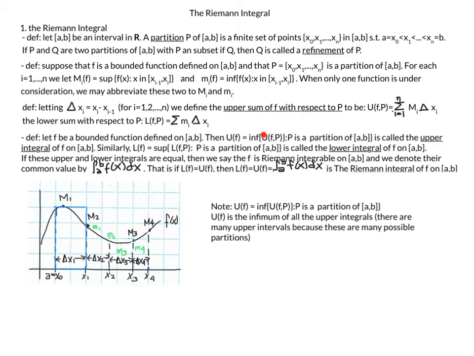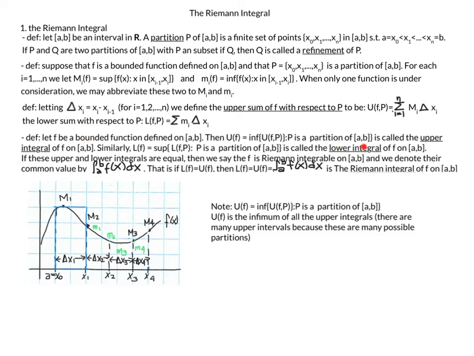So in other words, U(f,P) is the set of all possible upper sums, and the reason why there are many is because it is over all the possible partitions of [a,b]. So U(f) is the infimum of the set of all these upper sums, and U(f), the infimum of the upper sums, is called the upper integral.